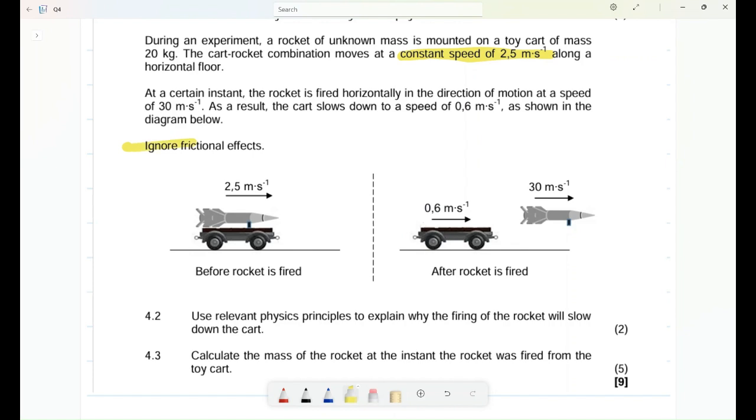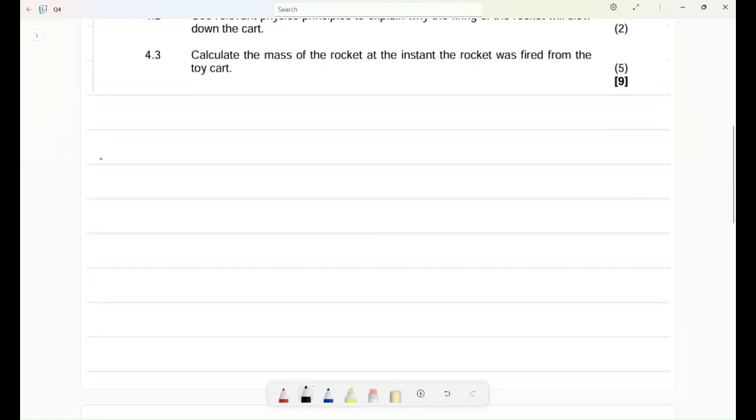Ignore frictional effects. Okay, it is isolated. Remember, this topic is momentum and impulse. I want you to consider these three cases, where we have before and after.